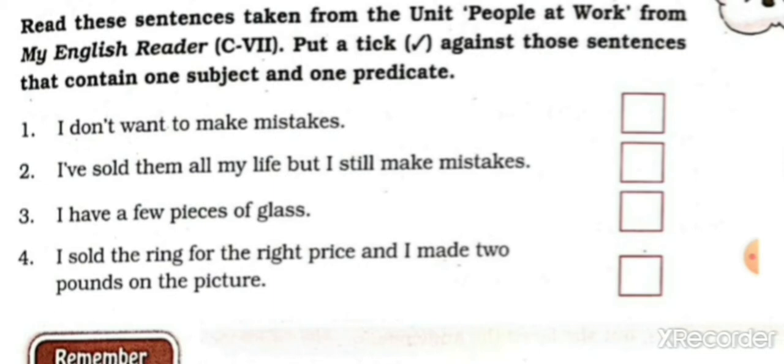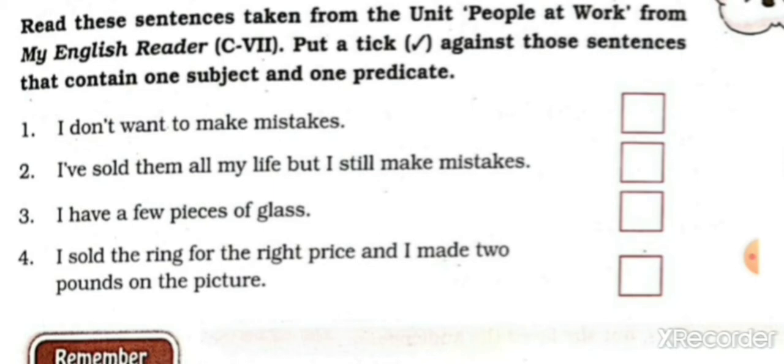Two sentences are given now and joined by the conjunction but. So, is it having one subject or one predicate, or more? More. So, students, put a cross here. Third one, students, I have a few pieces of glass. Again, students, put a tick. Okay, one subject and one predicate.